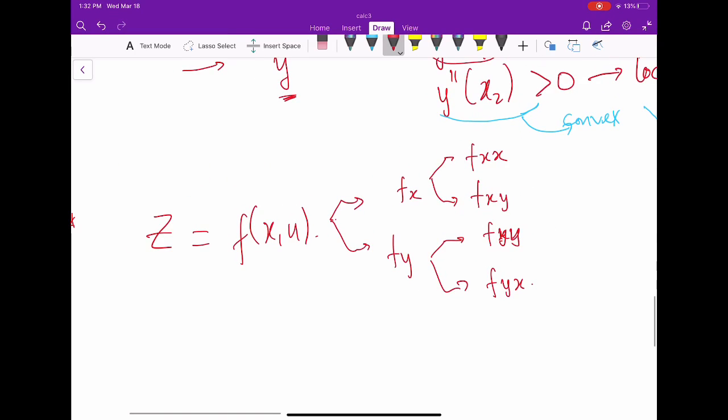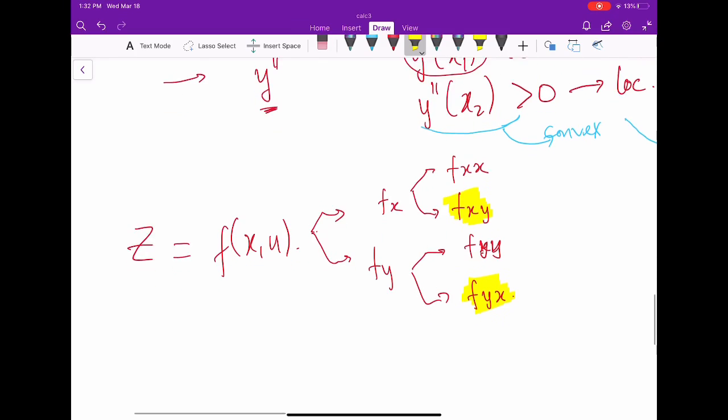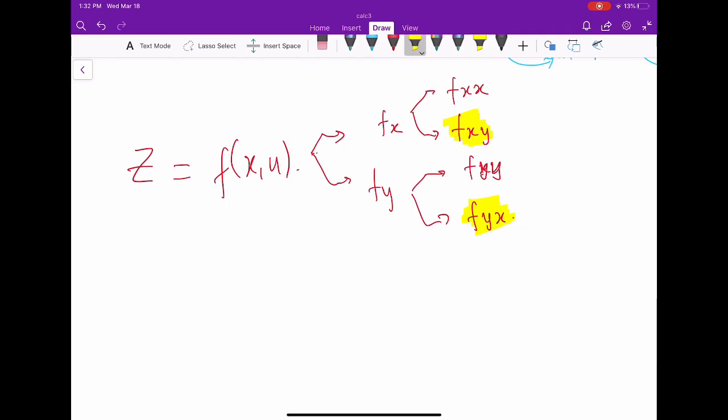We mentioned several times about the second derivative. The mixed derivatives fxy and fyx are not always equal. But for good functions they are equal. All right. But basically, in this course we will see only examples where the mixed derivatives are equal. So that is not a big deal. If you do complex analysis, you would see many examples where the mixed derivatives are not equal.